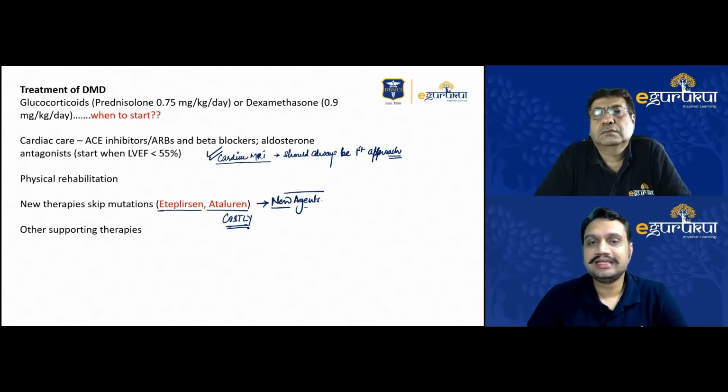The main problem with these children, the DMDs and the Becker, is that the child becomes non-ambulatory after a certain age, and this is more common in DMDs. With the steroids, the prednisolone given, the paper shows that they have delayed this phase of non-ambulation by at least 3 to 4 years. The child has been able to walk for more than 3 to 4 years if these have been started early.